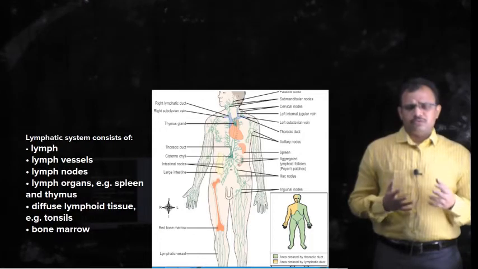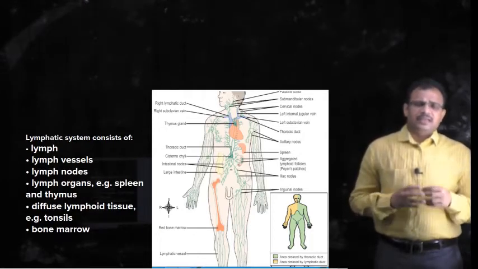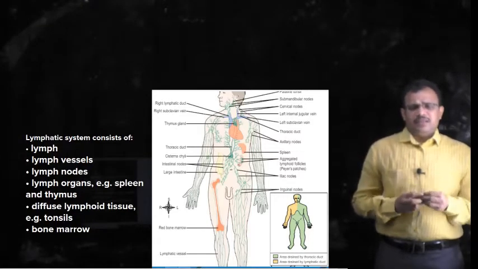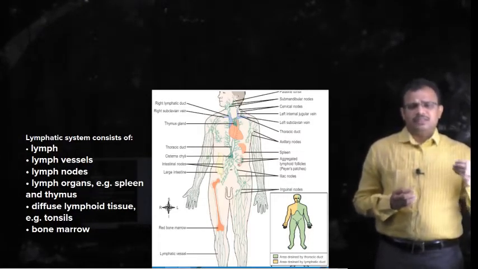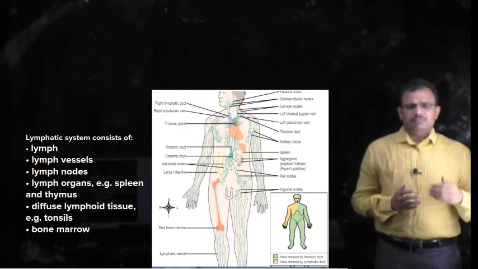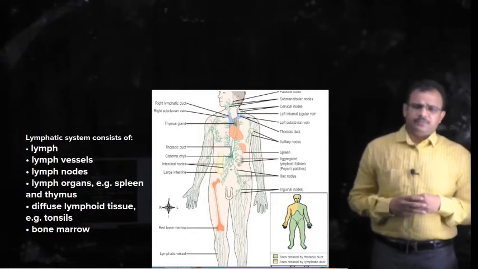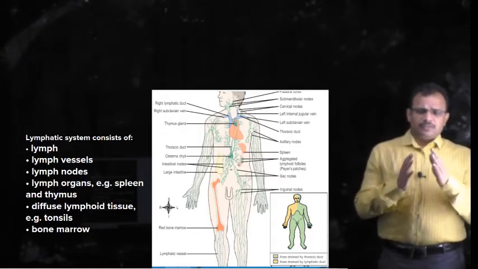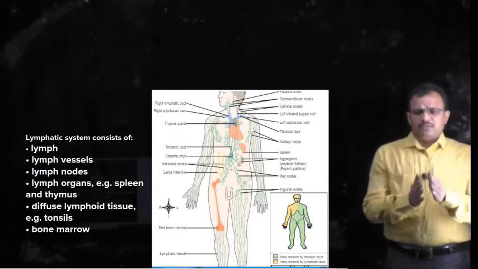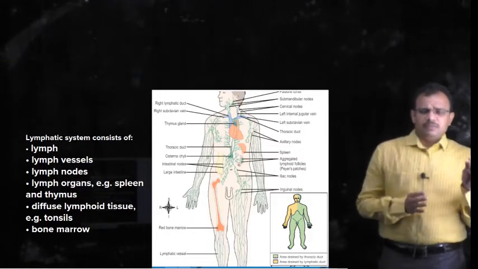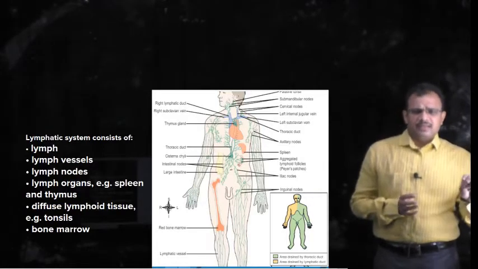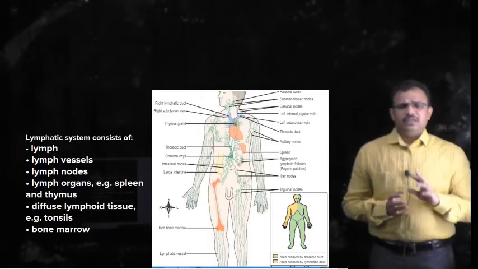Almost all the tissues also receive these lymph capillaries, and the lymph carried by these lymph capillaries once again passes through a series of organs or lymphatic tissue before it reaches the bloodstream. So in this way the fluid from the blood goes into the tissues, and that fluid comes back into the blood, and the fluid which does not come back into the bloodstream is carried through the lymph capillaries once again into the bloodstream.